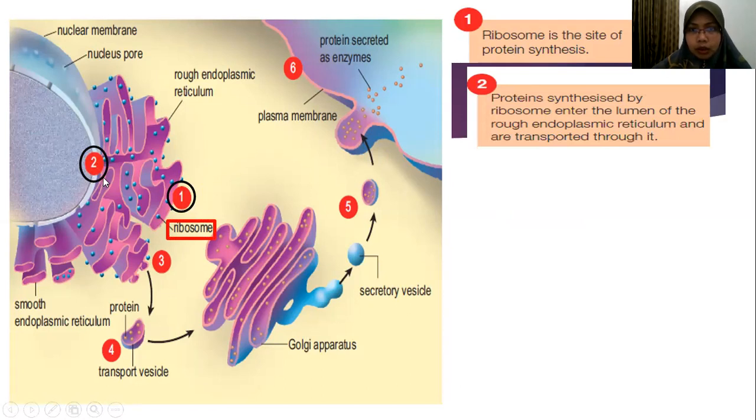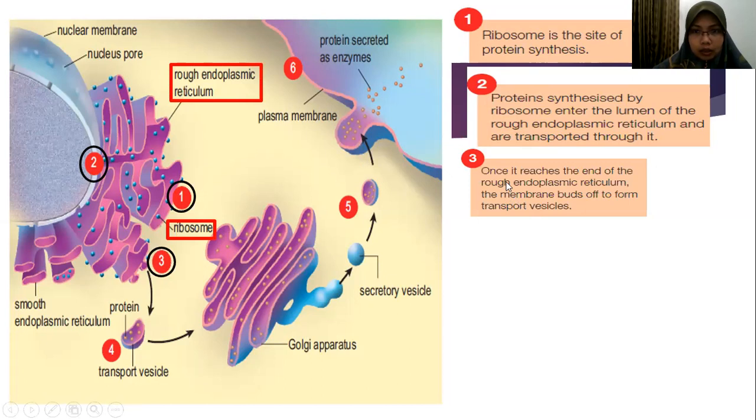Number two here. Protein synthesized by ribosome enter the lumen of the rough endoplasmic reticulum and are transported through it. Okay, so this blue dot is ribosome. They synthesize protein. So next, what happened to the protein? Protein enters the lumen of the rough endoplasmic reticulum. Lumen means the space inside the rough endoplasmic reticulum. And what is the function of RER? To transport through it.